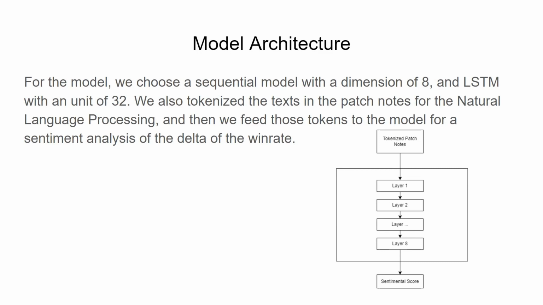We also tokenize the text from the individual tags in the patch notes for the natural language processing, so that we can feed those tokens into each different layer of the sequence and compare it to the win rate delta that is also feeding into the model, to get a sentiment analysis of the delta of the win rate, which we normalize between one, which we consider as a buff, and zero, which is an absolute nerf.